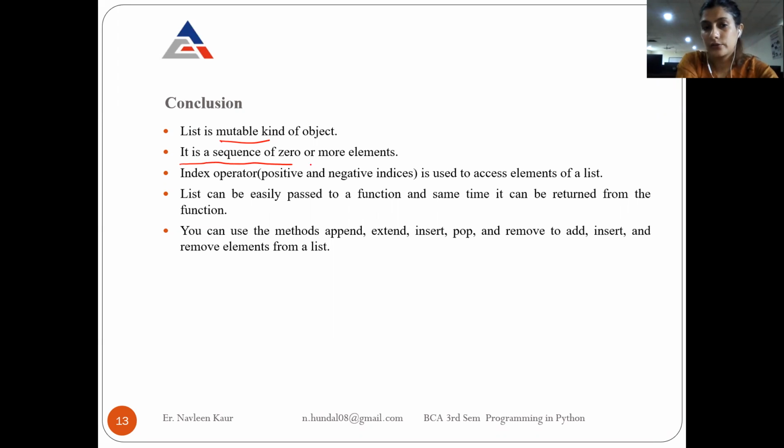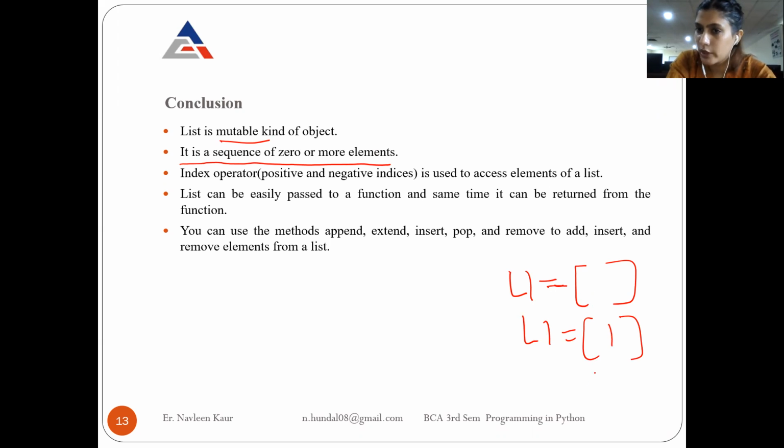So it is a mutable kind of object, and it is a sequence of 0 or more elements. So in a list, you can write empty square brackets, so this is a list with nothing in it, with 0 elements. Or you can write a list with 1, it means it's a list with 1 element, right? Index operator can be used. You can use positive or negative indices. And why do we use the index operator? To access the elements.